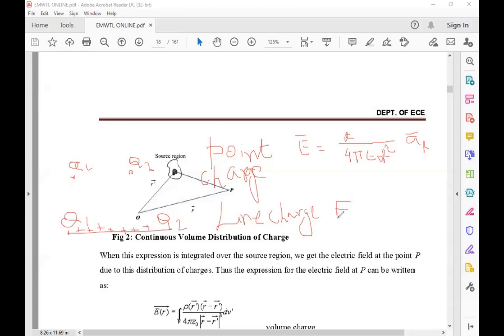So for the line charge, E bar is equal to rho L into dl, not dV.